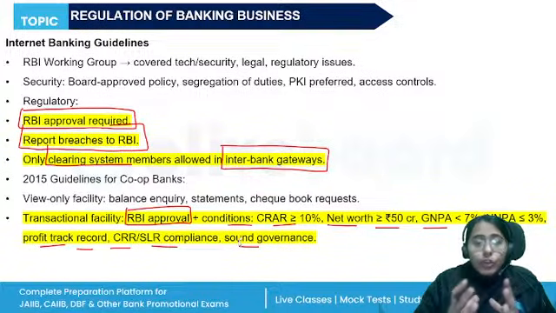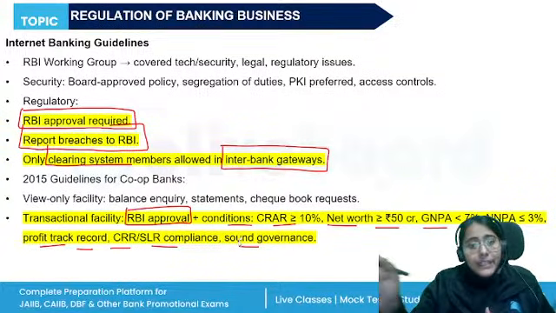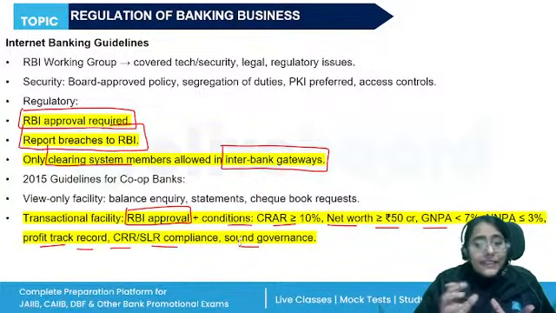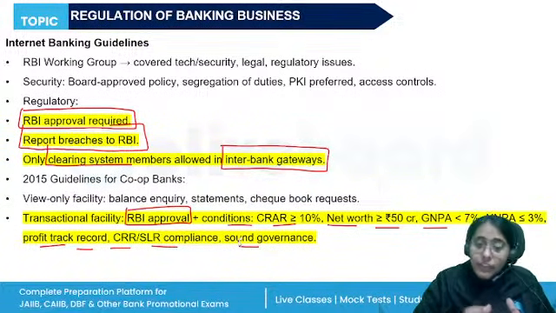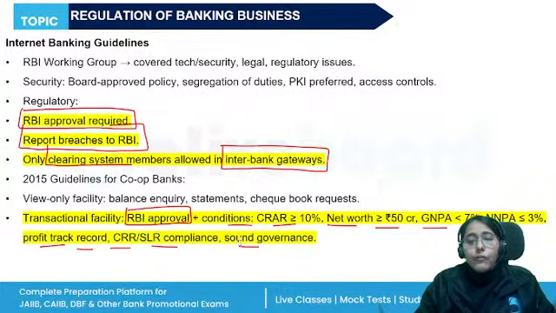All right, a good track record of regulatory compliance. No monetary penalty has been imposed for violation of RBI directions. They should not have defaulted in maintenance of the CRR during the immediate preceding financial year. They should have made a net profit in the preceding financial year. Gross NPA less than 7%, net NPA not more than 3%, net worth 50 crore rupees, CRAR not less than 10%. All right. So these are the things to be followed if the banks want to offer the